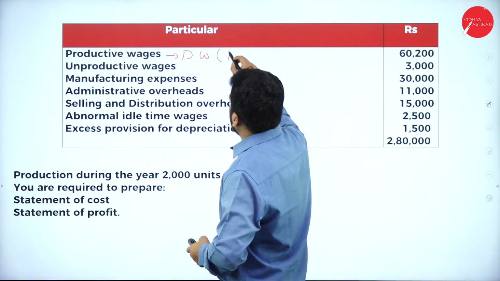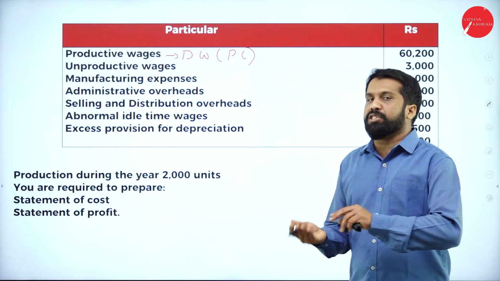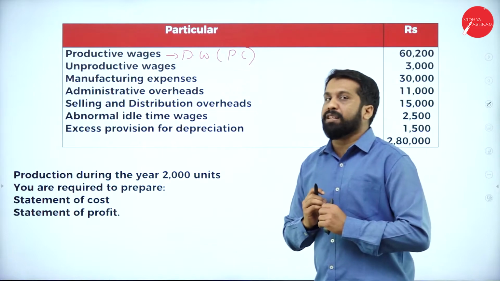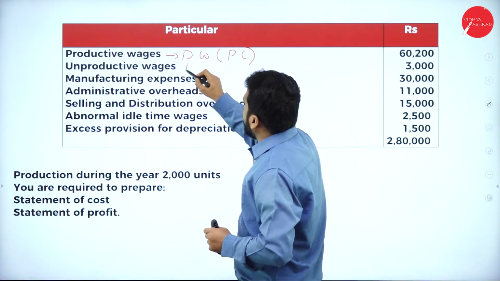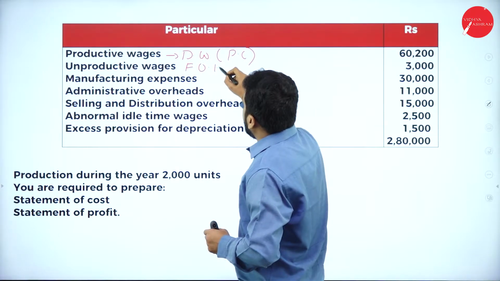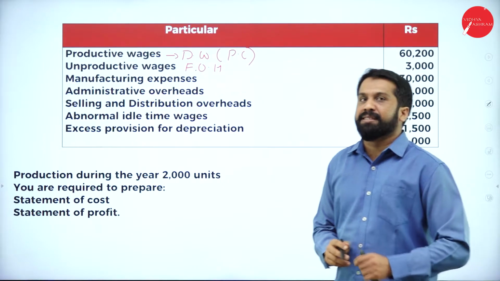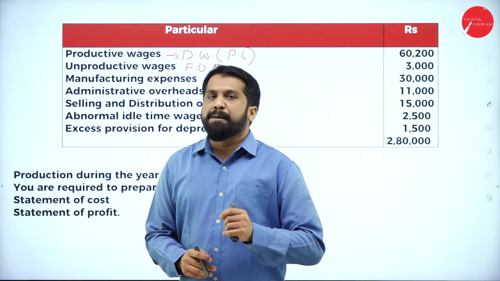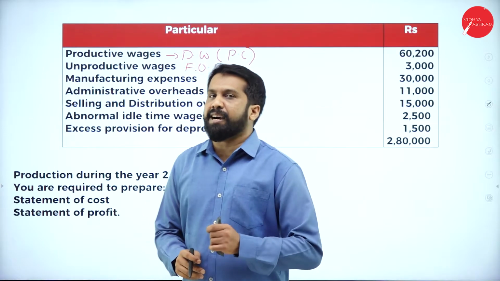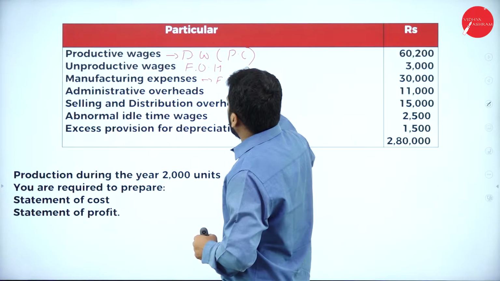Productive wages, called direct wages, will come under prime cost. Remember this. Unproductive wages, the opposite, will come where? Factory overhead. It will come under factory overhead. Then manufacturing expenses. Manufacturing expenses come under where? Yes, manufacturing expenses come under your factory overhead.